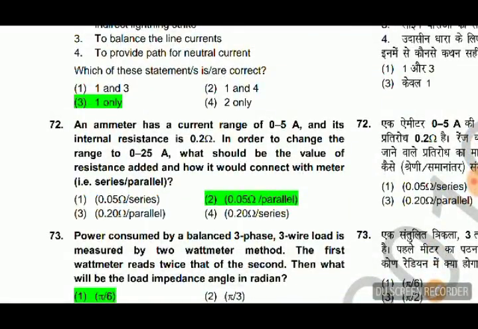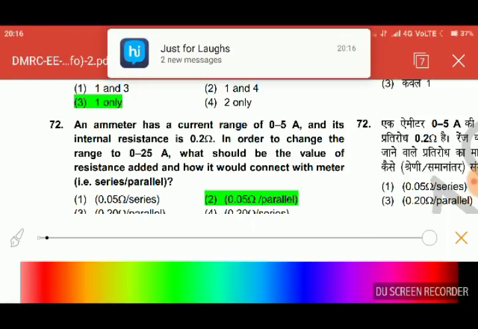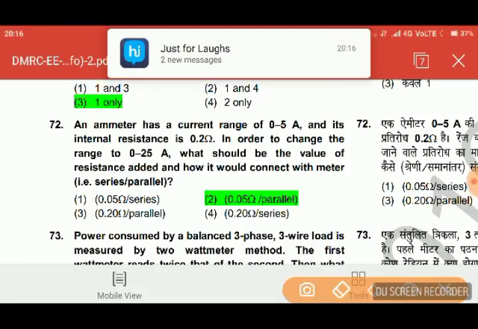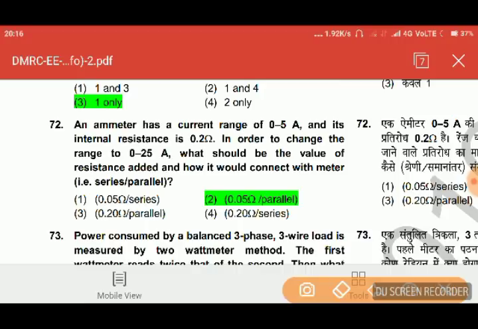Then the ammeter has a current range of 0 to 5 and its internal resistance is 0.2. In order to change the range to 0 to 25 ampere, what should be the value of resistance added and how it should be added? So ammeter का रेंज बढ़ाने के लिए रेजिस्टेंस ऑलवेज कनेक्टेड इन पैरेलल, और इसको शंट बोलते हैं। और इसके वैल्यू कैसे निकलते हैं? सो पहले 5 एम्पियर था, अभी 25 एम्पियर रेंज बढ़ गया, तो कितना एक्स्ट्रा शंट में जाएगा? शंट में जाएगा 20 एम्पियर। So I shunt will be 20 ampere.